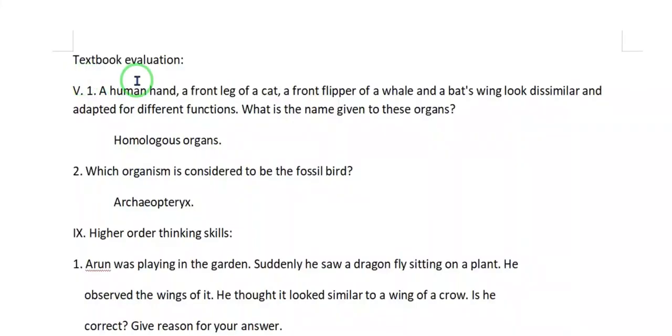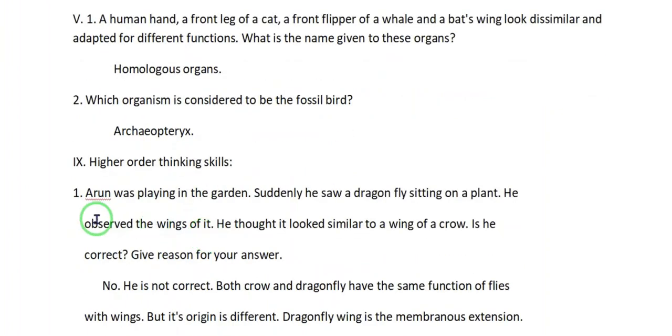Textbook evaluation. Roman number 5, first question. A human hand, a front leg of a cat, a front flipper of a whale and a bat's wing look dissimilar and are adapted for different functions. What is the name given to these organs? Homologous organs. Number 2. Which organism is considered to be the fossil bird? Archaeopteryx.